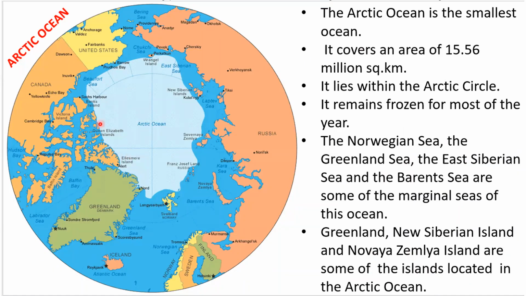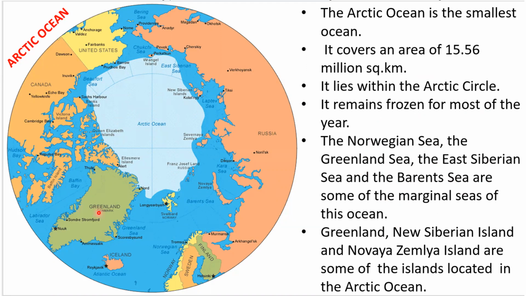Arctic Ocean. The Arctic Ocean is the smallest ocean. As the Antarctic or the Southern Ocean is in the southern pole, the Arctic Ocean is found near the northern pole. It covers an area of 15.56 million square kilometers. It lies within the Arctic Circle. It remains frozen for most of the year. The Norwegian Sea, the Greenland Sea, the East Siberian Sea, and the Barents Sea are some of the marginal seas of this ocean.